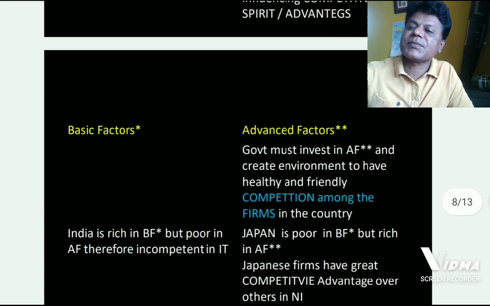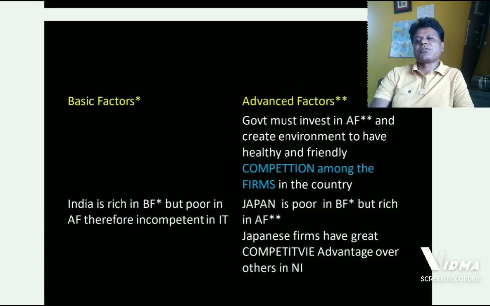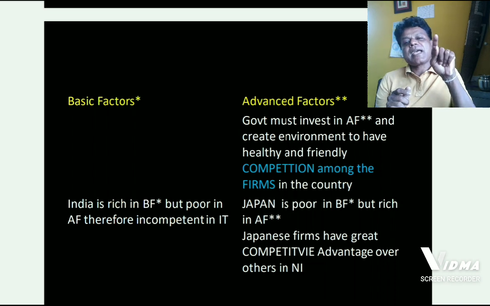After knowing this, another slide on the same attribute. Advanced factors need special attention, special care by the system, by the government, by the society. According to Porter, advanced factors can be developed, can be improvised.